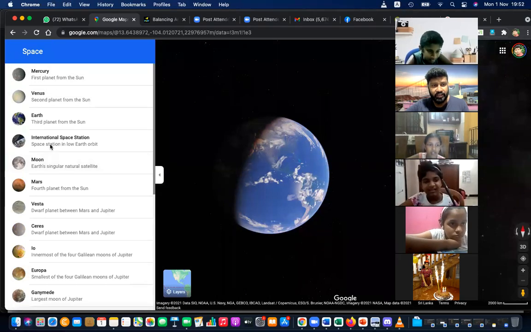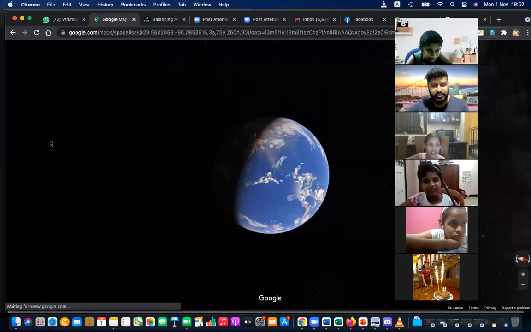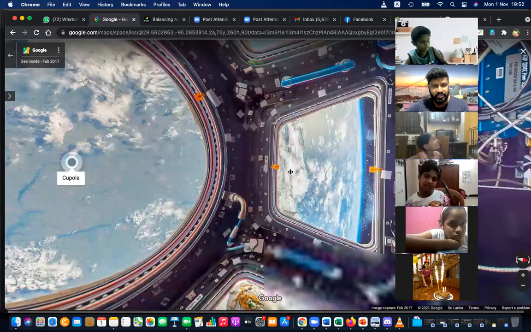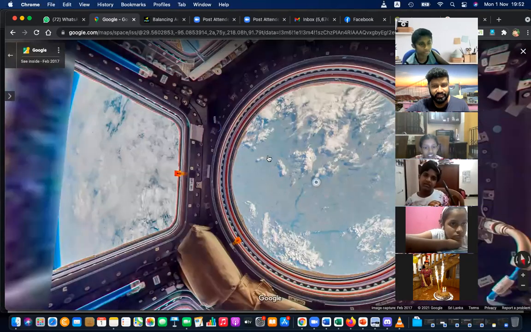Okay, let's see the ISS. This is the International Space Station. And virtually you can see the 3D view. So this is how they can see the Earth. This is how ISS can see the Earth.